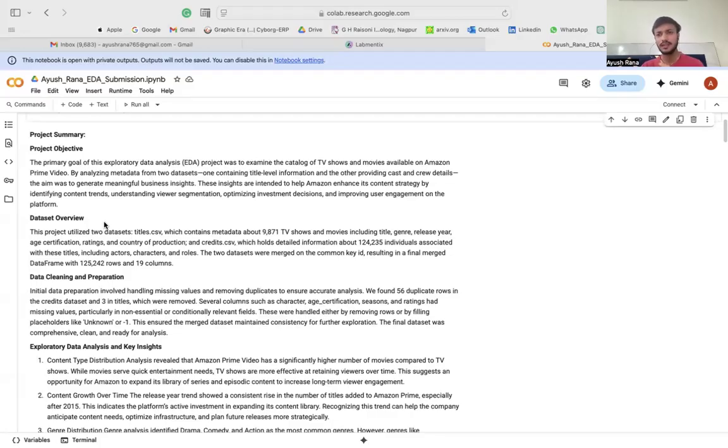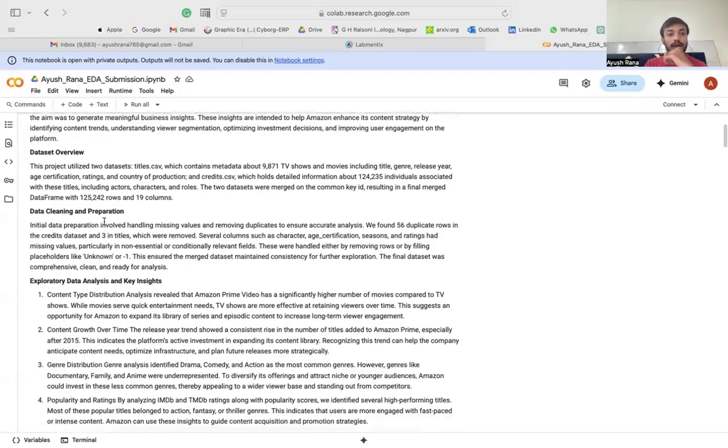So basically, the aim was to get the insight from those data sets so that we could provide some newer understanding towards the platform. The metadata contains 9,871 TV shows and movies, including title, genre, release year, age certification, rating, and so on.